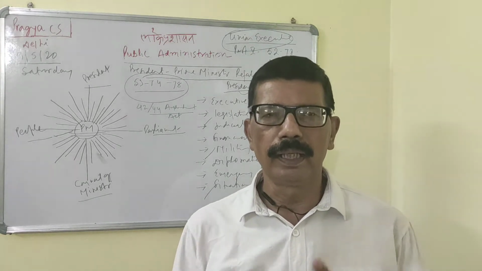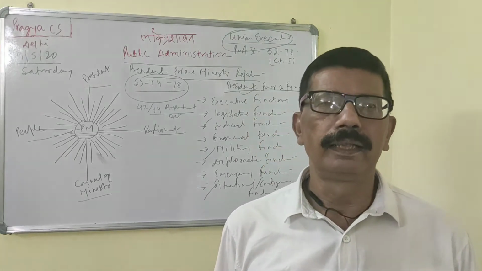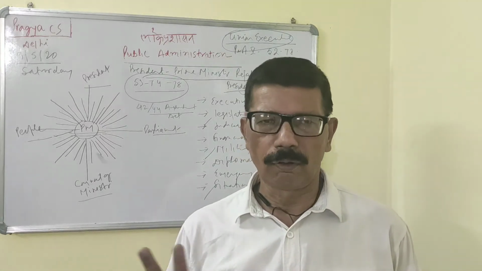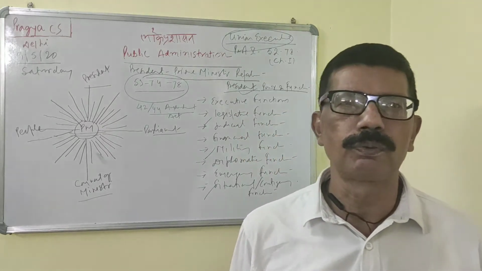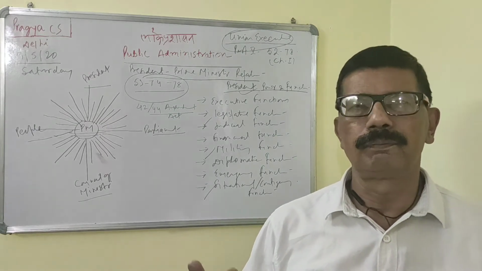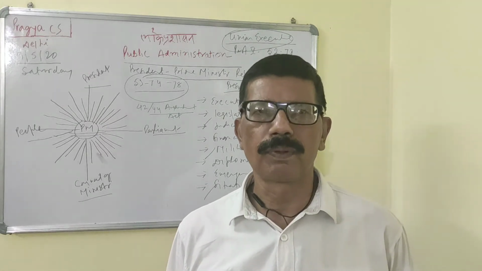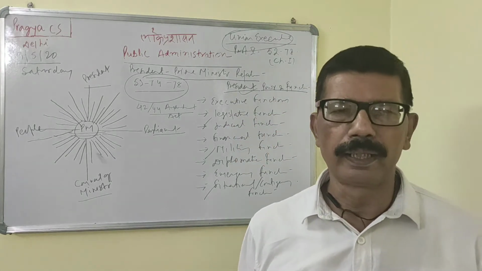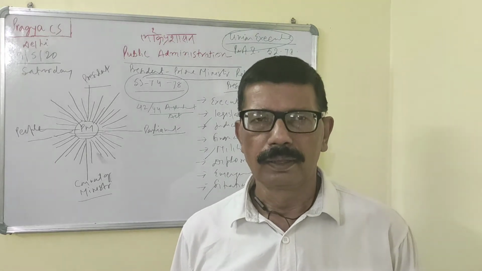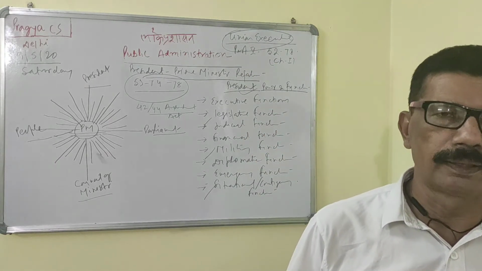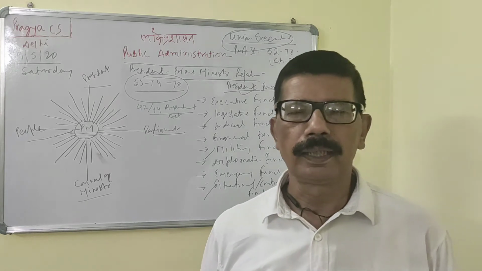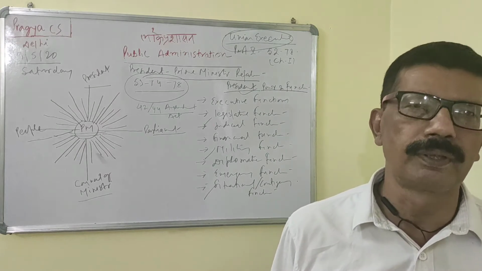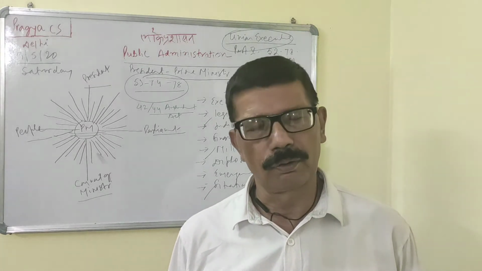Getting the point? So India is both a republic and a parliamentary democracy. The combination of these two leads to three important questions. First, a question on the president; second, a question on the prime minister and their relative position; and ultimately the relation also. In BPSC there has been a question on the prime minister, a separate question on the president also, and a question on the relation between the prime minister and the president also.